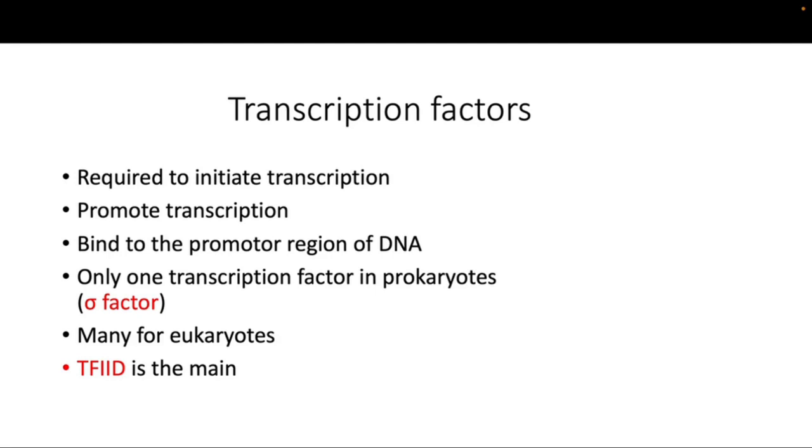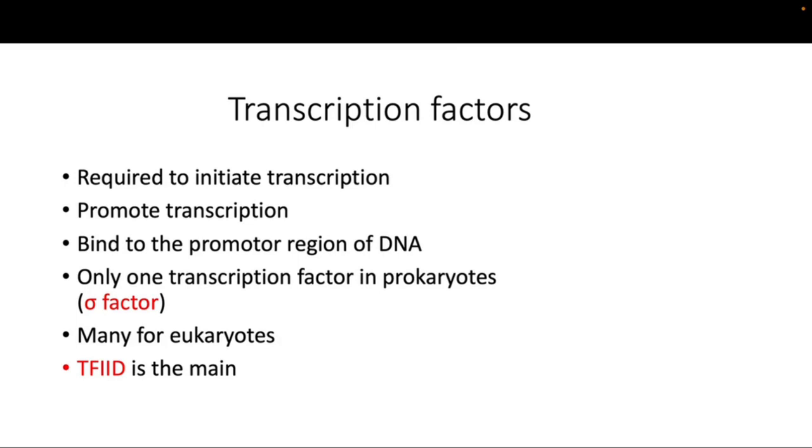Okay, so what are transcription factors? In order for transcription to occur, there has to be some class of protein that actually initiates the process. It's not like RNA polymerase can just come and start doing the process. Remember in the replication video we talked about the initiator proteins, they initiate the process of replication.